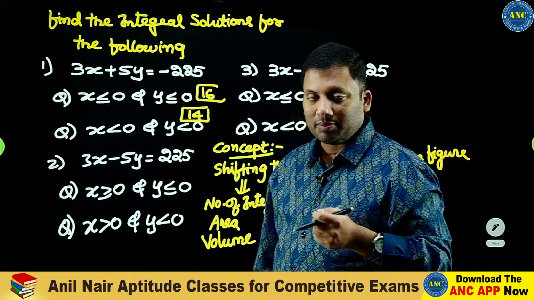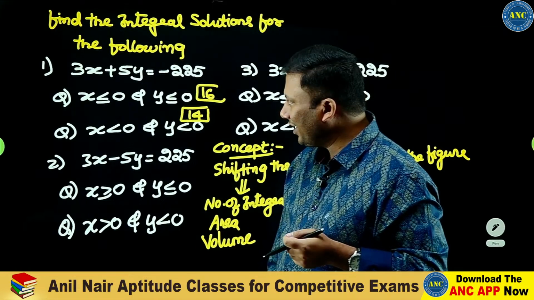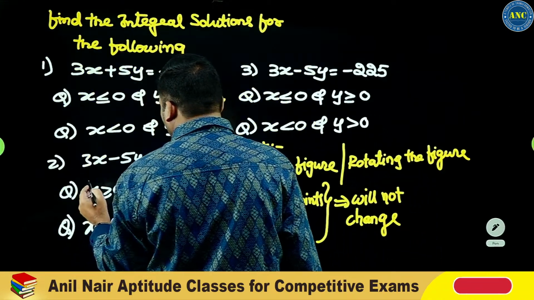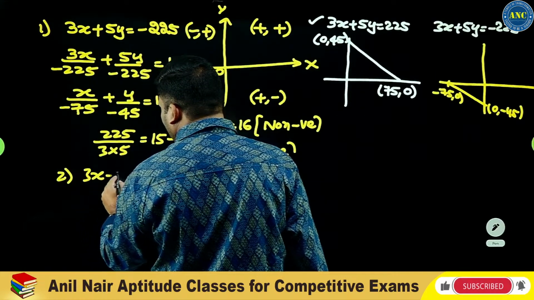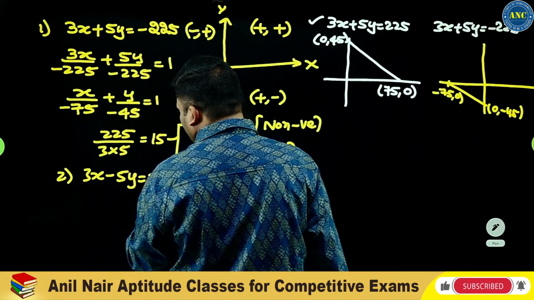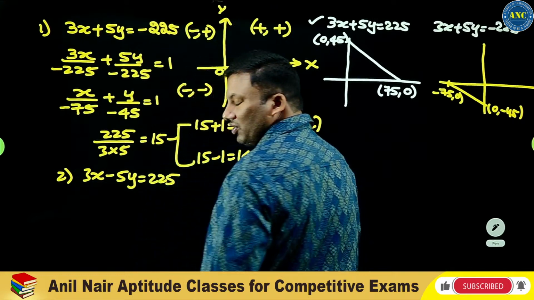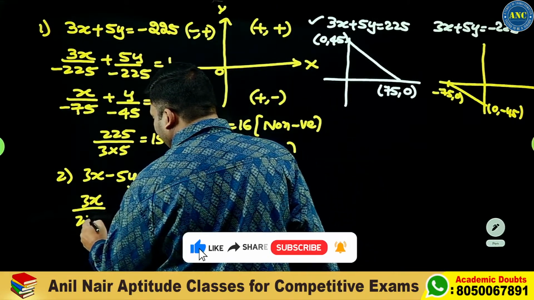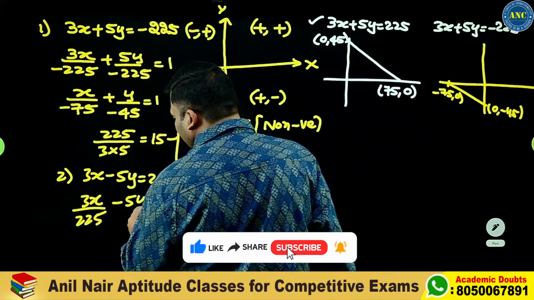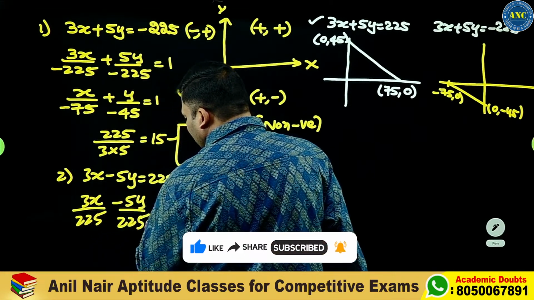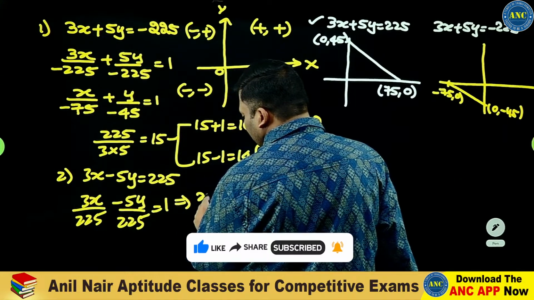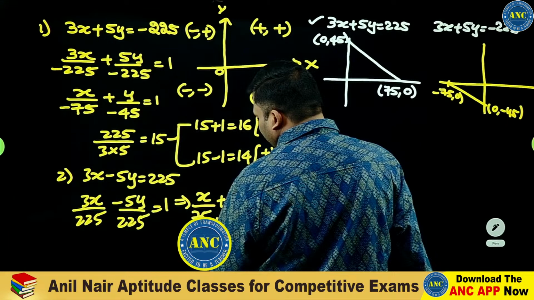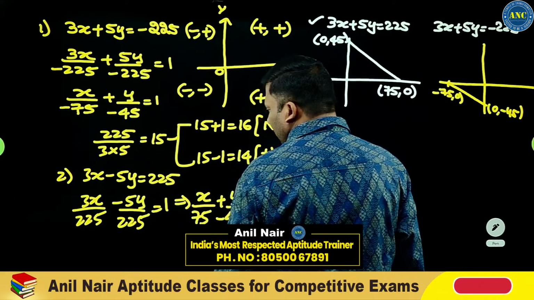So 0 should not be taken, so it will be positive. I hope the idea is clear. Second question, 3x minus 5y is equivalent to 225. So this will become 3x by 225 minus 5y by 225 is equivalent to 1. So this will become x by 75 plus y by minus 45 is equivalent to 1.